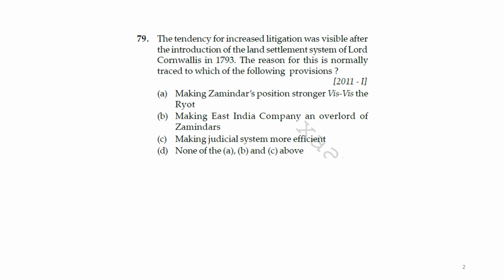So the first question is: the tendency for the increase in litigation was visible after the introduction of the land settlement system of Lord Cornwallis in 1793. The reason for this is normally traced in which of the following provisions? Making zamindars' positions stronger via ryots, making the East India Company an overlord of zamindars, or making the judicial system more efficient, or none of those.